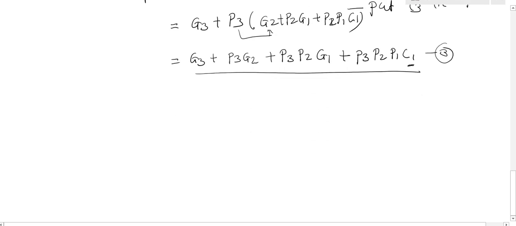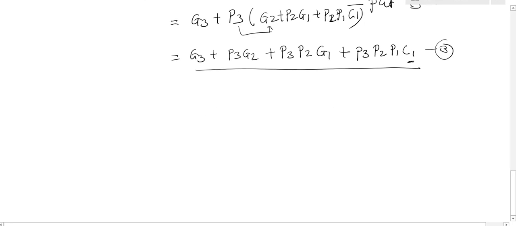Clear? Now this advanced carry, we can implement by using a circuit. Now the circuit for the look ahead carry generator. This is the expression for the look ahead carry generator. This look ahead carry generator is generating a carry in advance as soon as the last bit carry, that is C1, is generated. Clear? All of you clear till this point? Yes. This is the expression of look ahead carry.